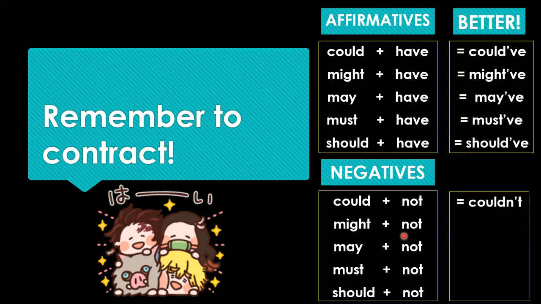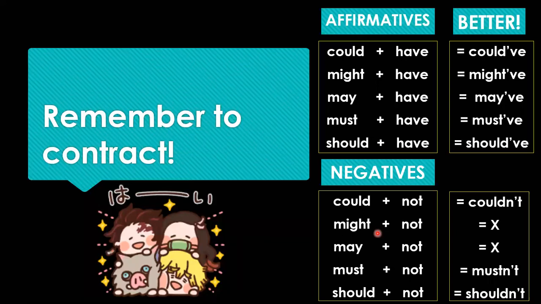And then we have might not. Remember that I made this clarification in the class. Might and may, both of these do have a contracted version. However, it is not that frequent. It's not that common, especially when speaking, at least not in our parts of the world here. So I'm going to say do not use the contracted versions. But just so you know, for general information, they do exist, but do not use them. And then we have must not, mustn't, and then we have should not, shouldn't.